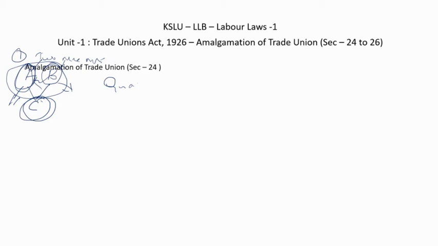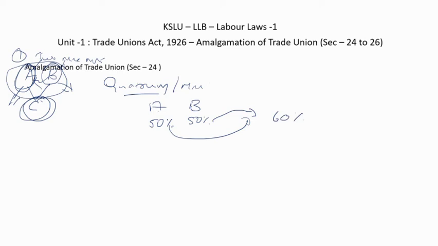No. The minimum members who have to give acceptance for this, from both the trade unions, or if there are more, then all the trade unions, is that 50% should be there in the voting. Then voting should happen, and 60% of the votes should be for amalgamation.